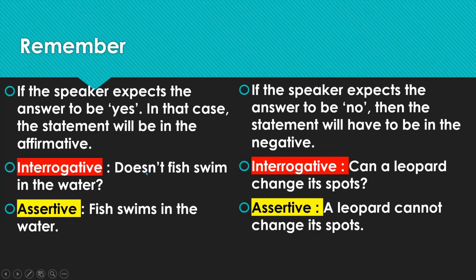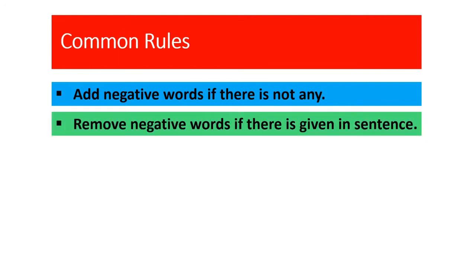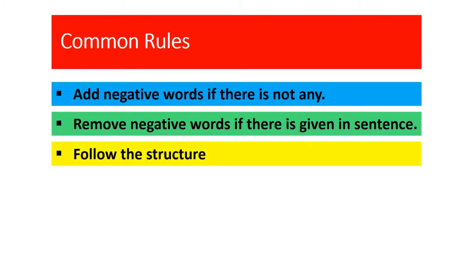Along with this you need to learn this structure also. Here we have used verb, then subject, then verb: "does fish swim", "can a leopard change". In an assertive sentence we start with the subject and then write the verb. Here also leopard is the subject, and "cannot change" is the verb. So you just have to remember that you have to add negative words if the sentence is affirmative, and you have to remove the negative words if you already find them in the sentence. And lastly, you have to follow the structure.